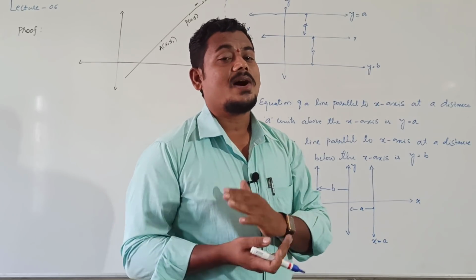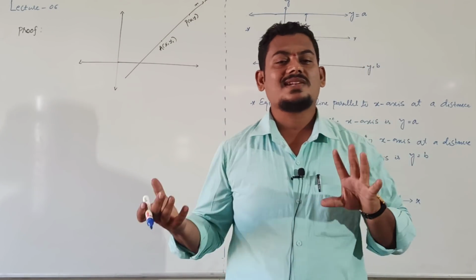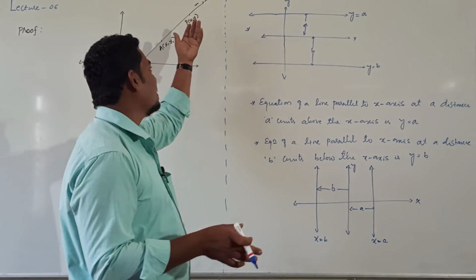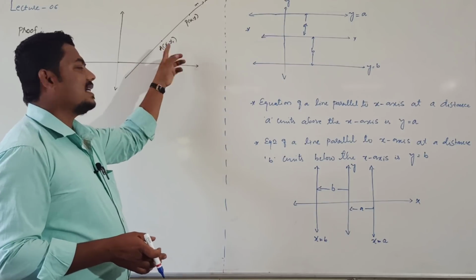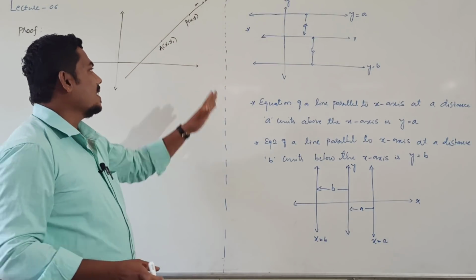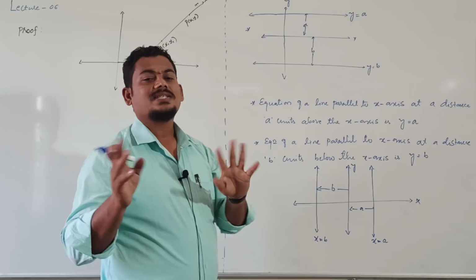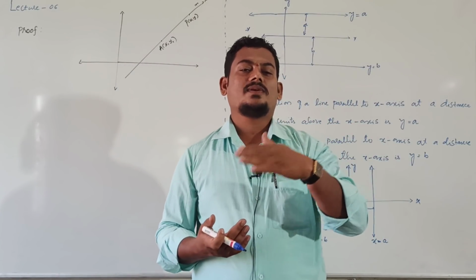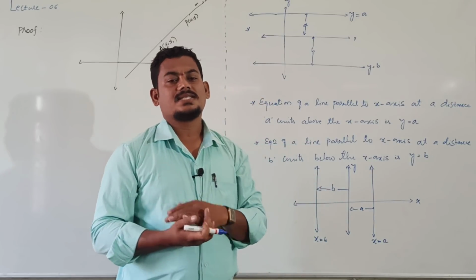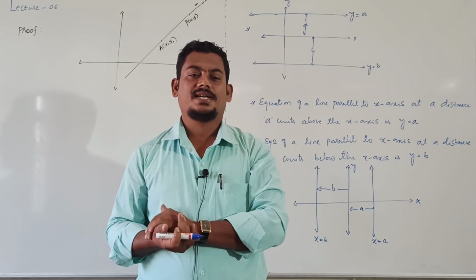What is the meaning of arbitrary? It means its value is not fixed, this point is not constant at all. This point is constant, that is x1 comma y1 only. Here x comma y is not fixed, it is changing, variable. In such cases we use an arbitrary point.